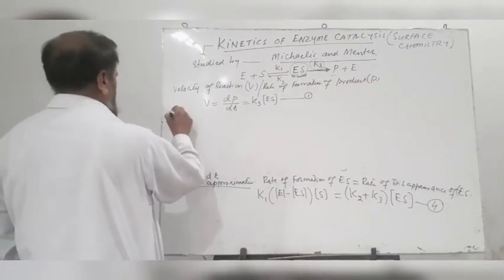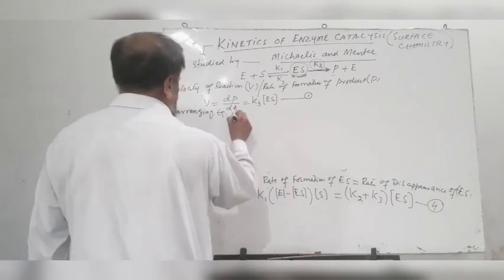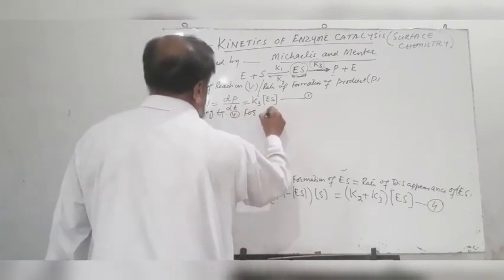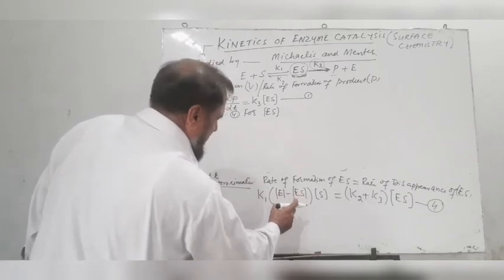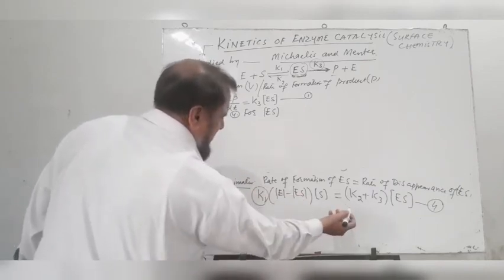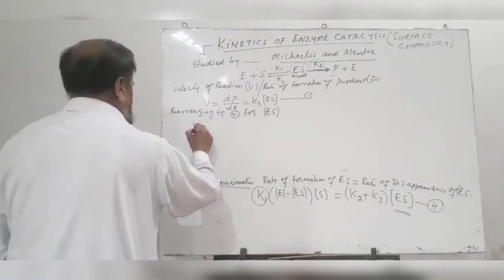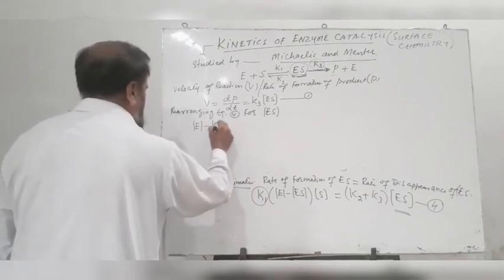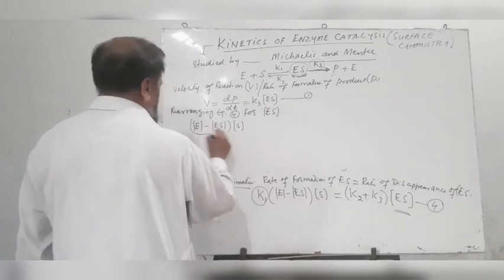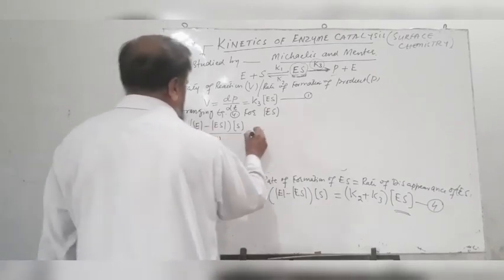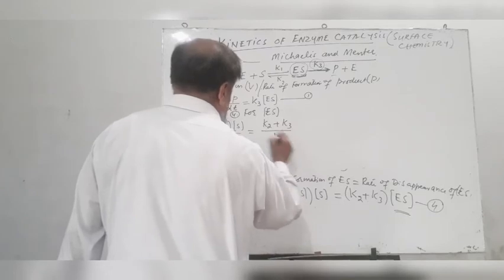Rearranging this equation 4 for the concentration of intermediate ES, we can write it in the form, we take this K1 to the other side and we bring ES onto the left hand side, so we get concentration of E minus ES into S concentration divided by ES concentration is equal to K2 plus K3 divided by K1.